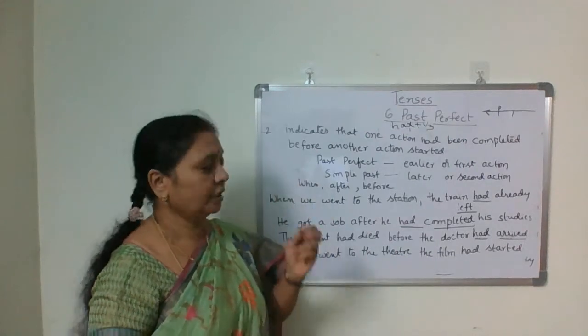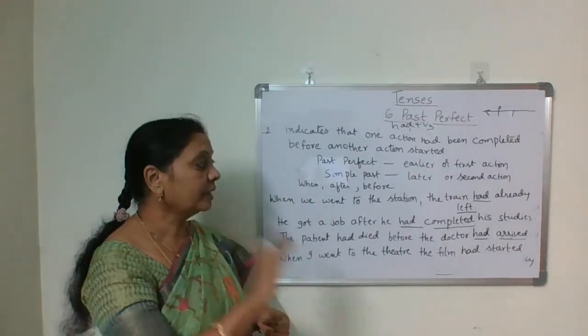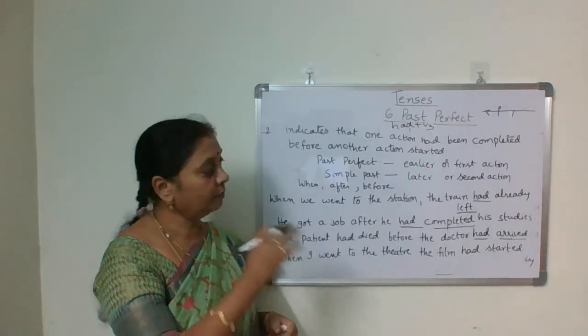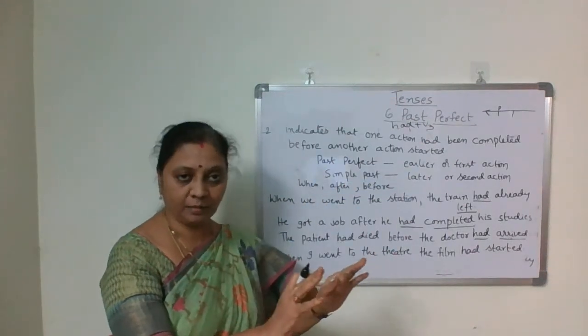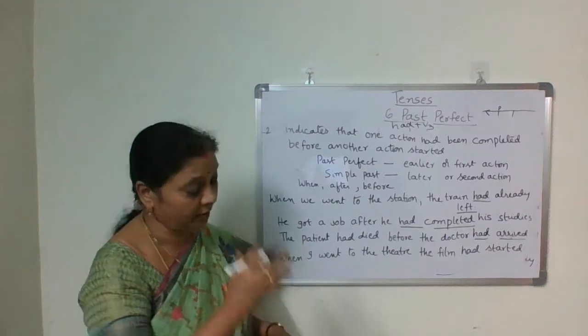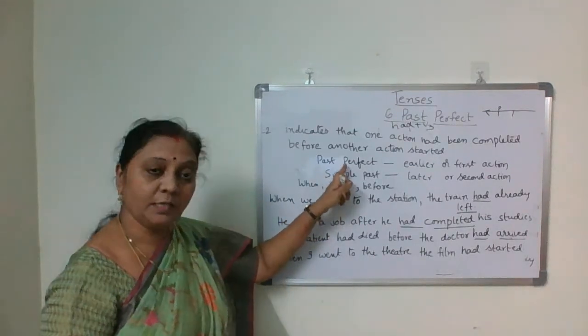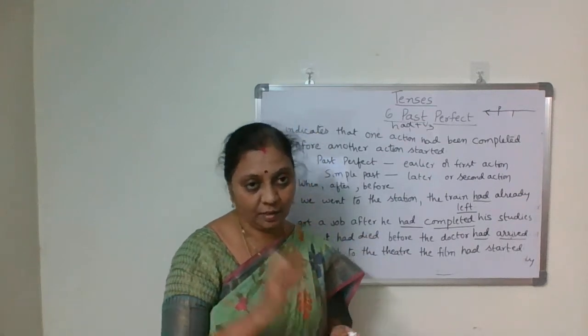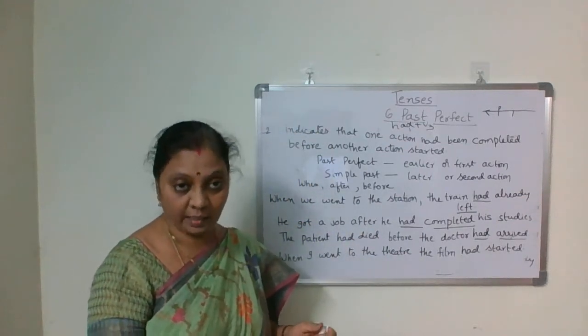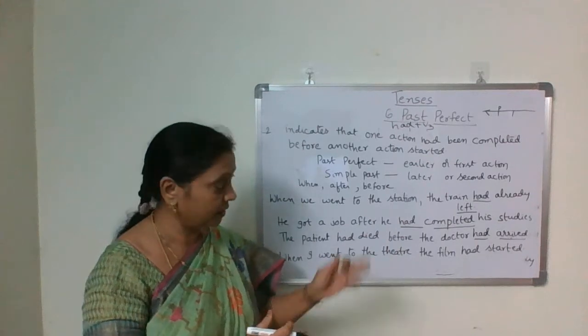So the second usage indicates that one action had been completed before another action started. But here, past perfect is used for the earlier action, the first action, the action which took place first.